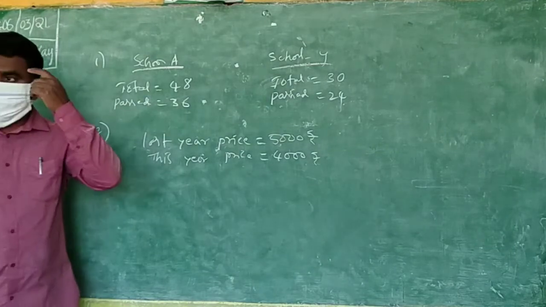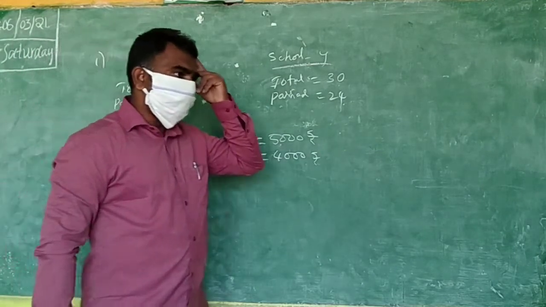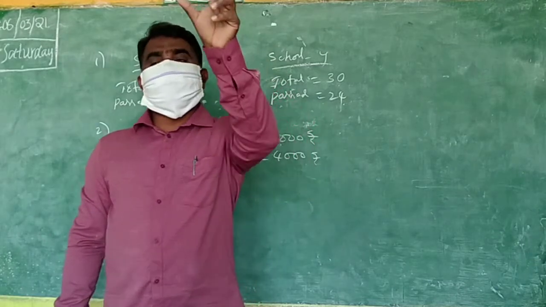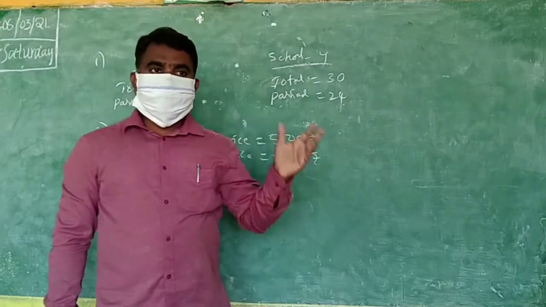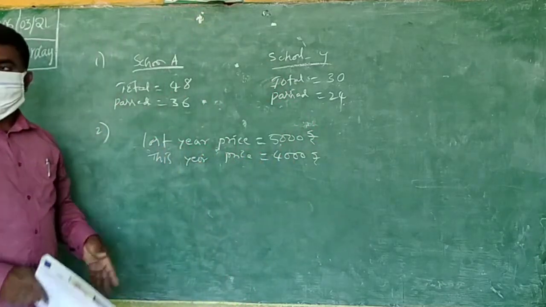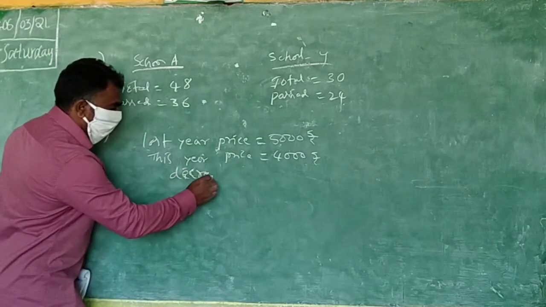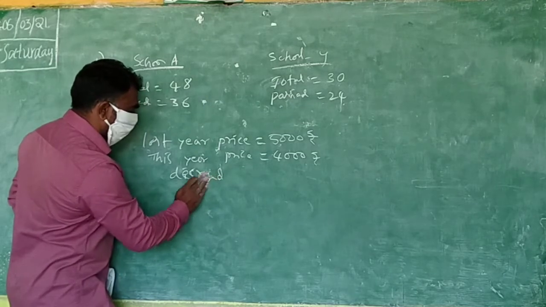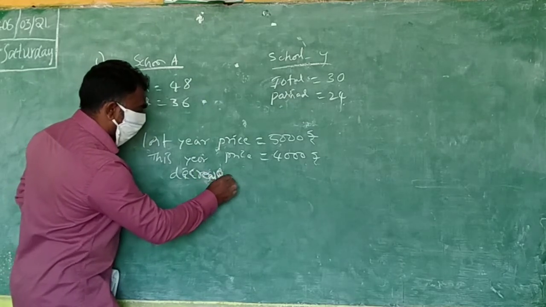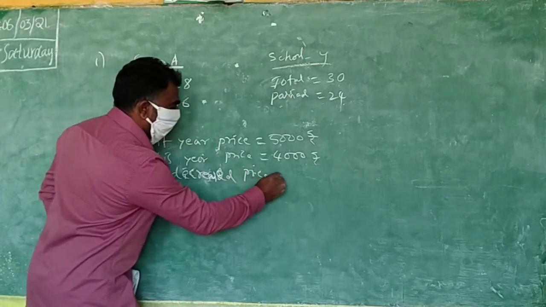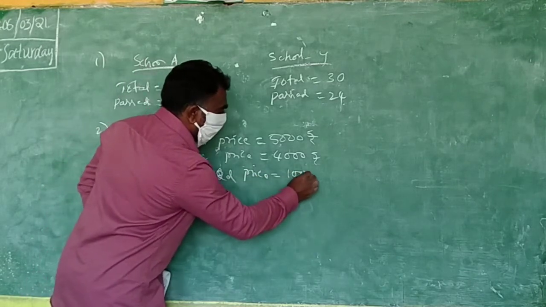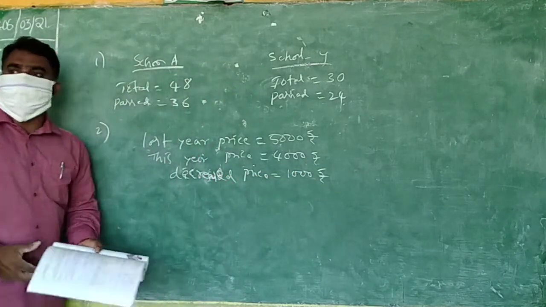When you are finding a percentage, the formula should immediately come to mind. The number you have to find now is the decrease in price. How much? 1000. So now you are going to find the percentage.